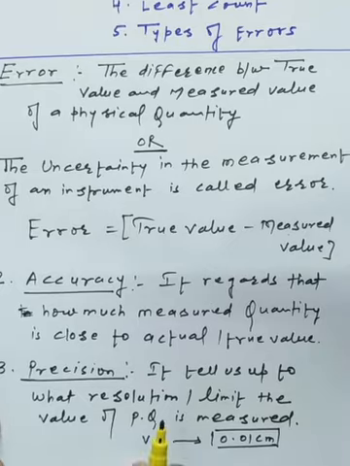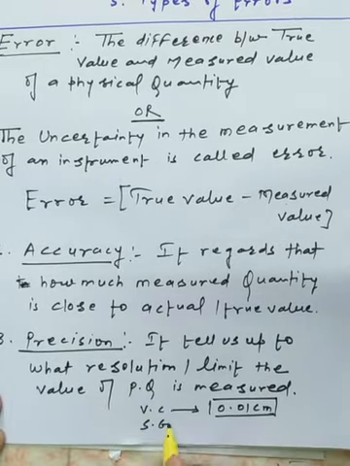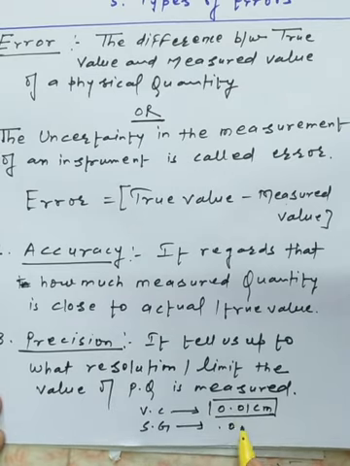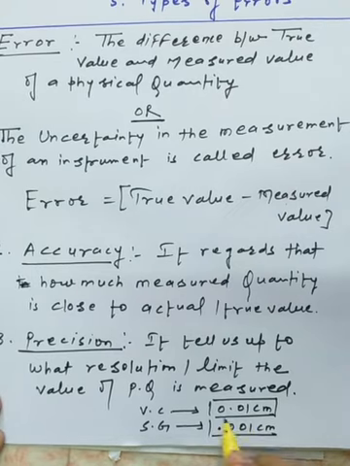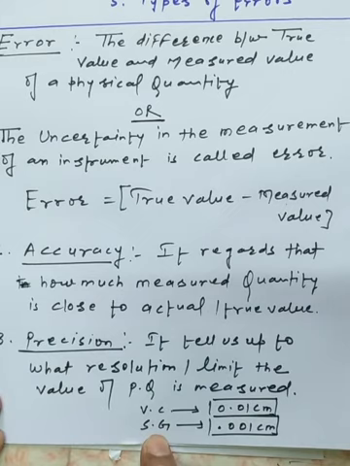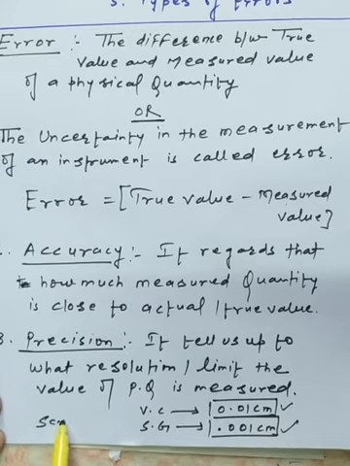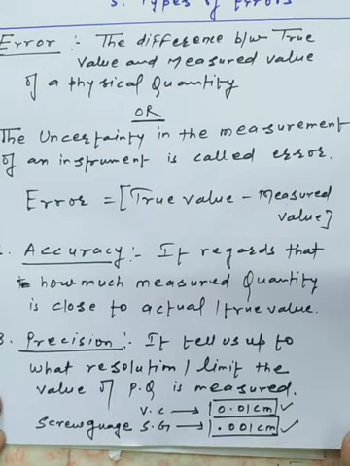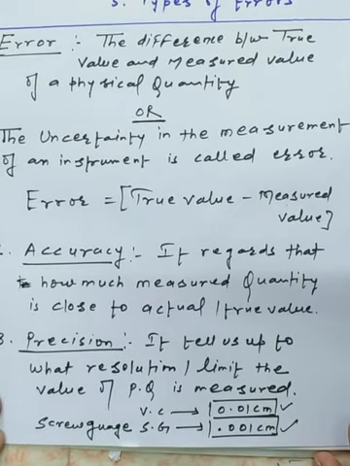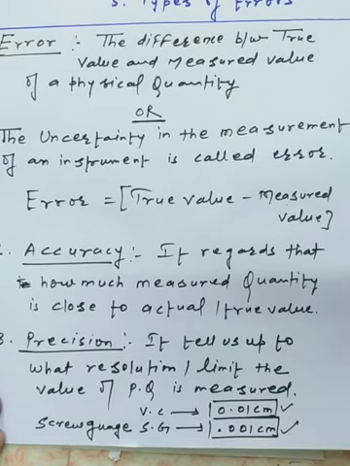And on the other hand we have the screw gauge. The screw gauge has a limit of resolution of 0.001 centimeter. So up to that limit the measurement of the physical quantity can be done by the screw gauge. So easily we can say that a more precise measurement is done by the screw gauge. So if any instrument has a very small least count, its measurement will be very much precise.